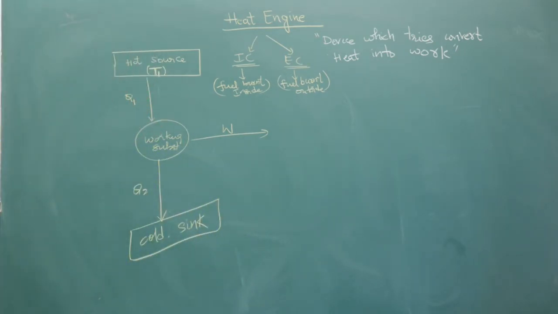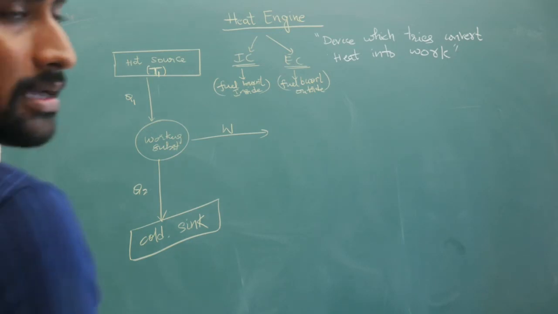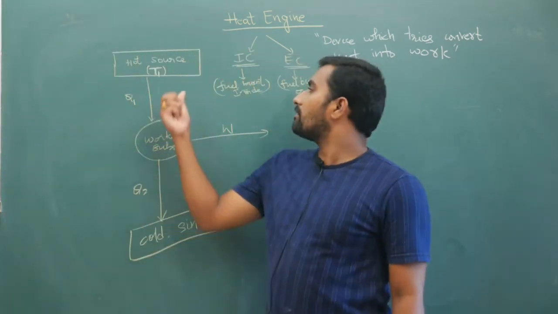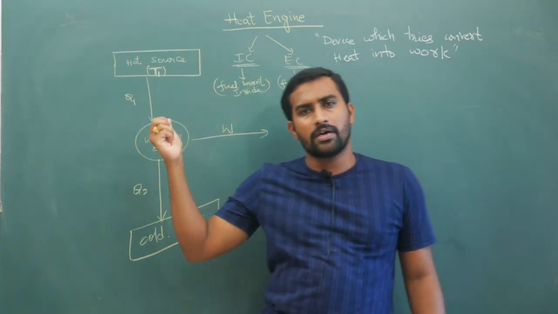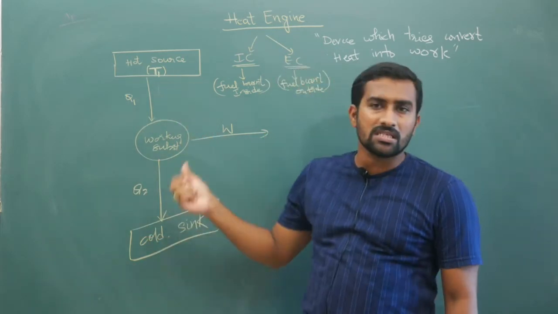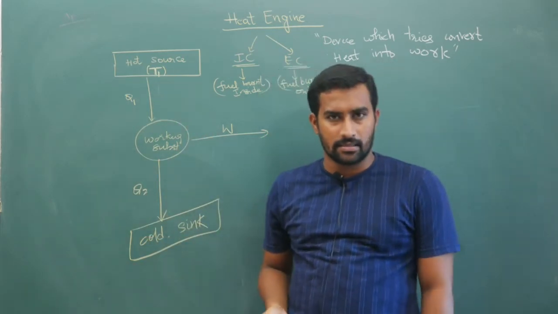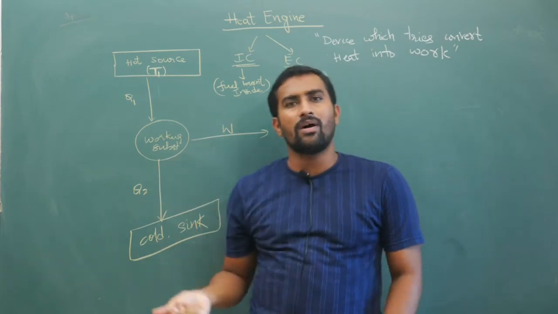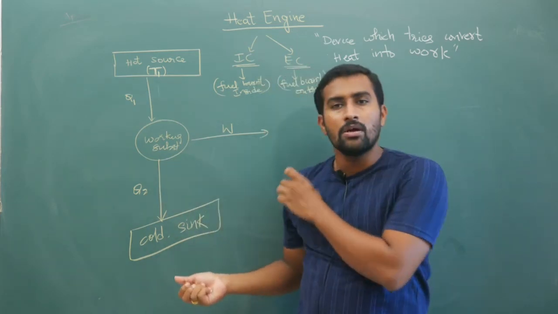Of course machine parts will be there, no doubt about that, but those three parts are: one is your hot reservoir or hot source. Source is from where you are extracting the heat. Then there will be some working substance, then there will be some cold sink.